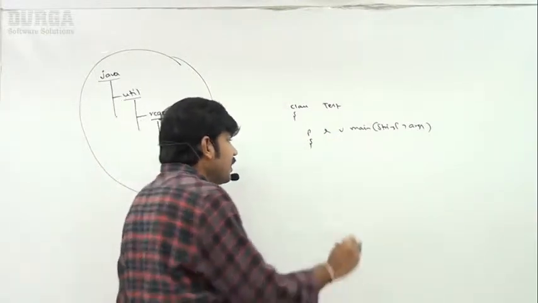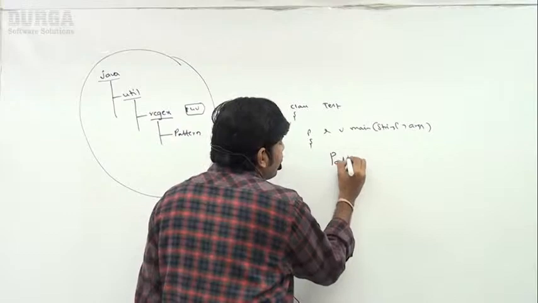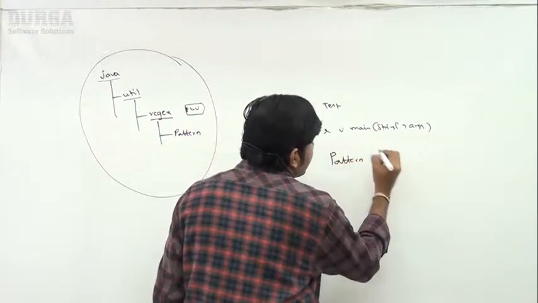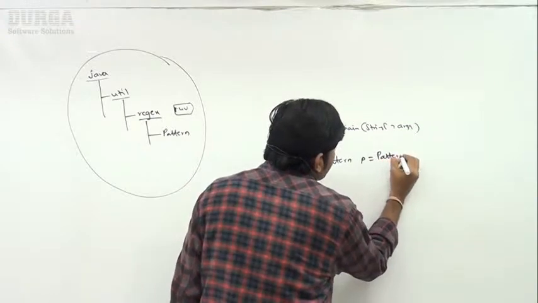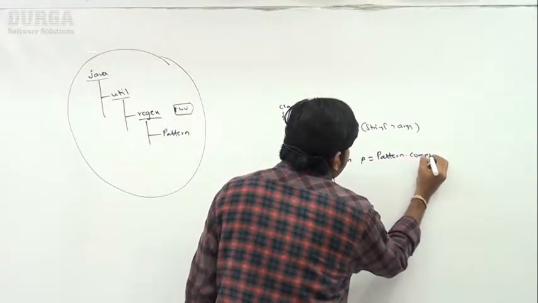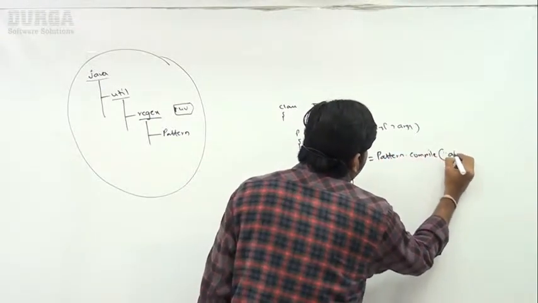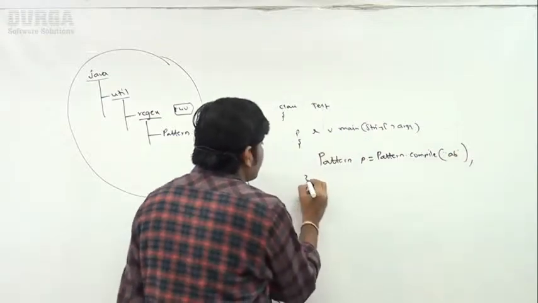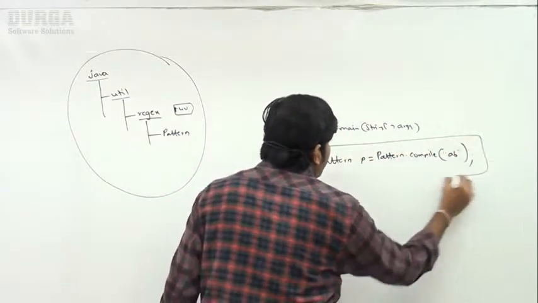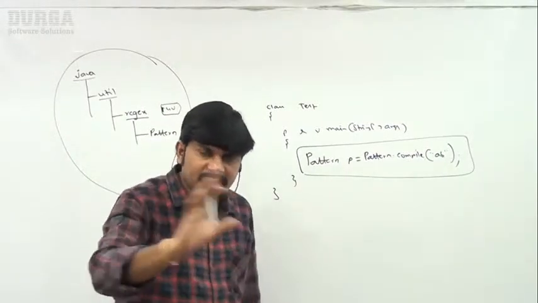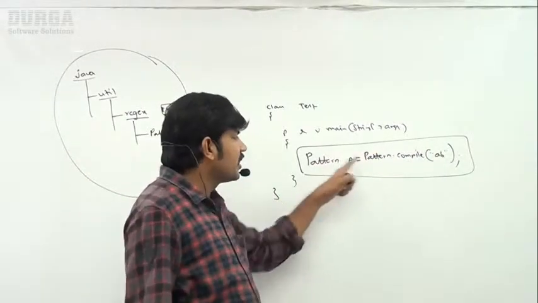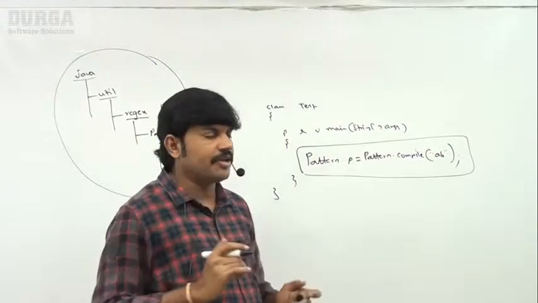Let me create a Pattern object: Pattern p = Pattern.compile("ab"). What is the meaning of this line? Don't worry, it is not in our context. I'm just creating a Pattern object. That's all you should be aware of.